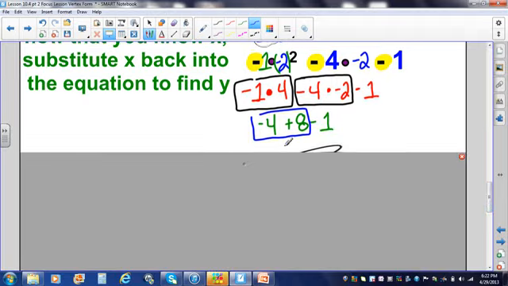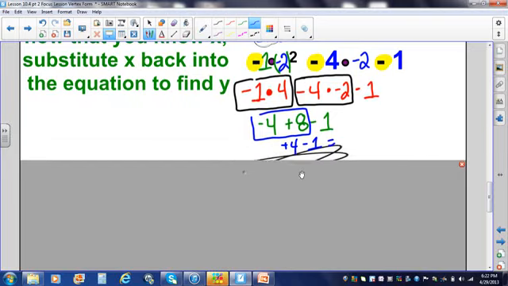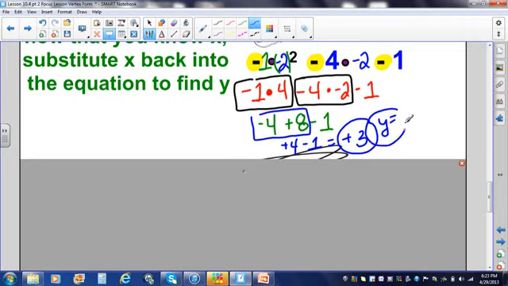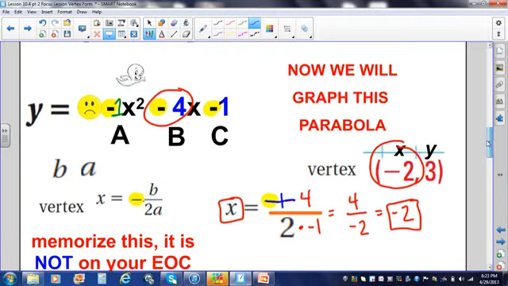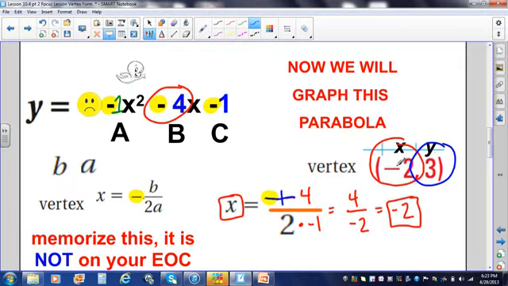That will give me +4. When I subtract 1 from +4, that's going to give me +3. So we will say that y is +3. Now, we know our vertex is at -2, 3.